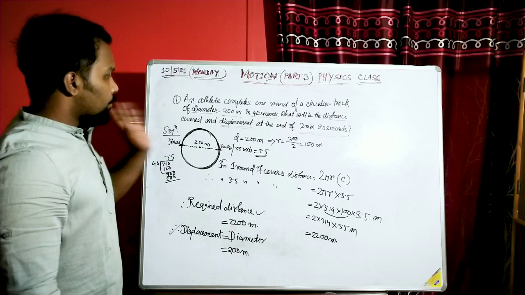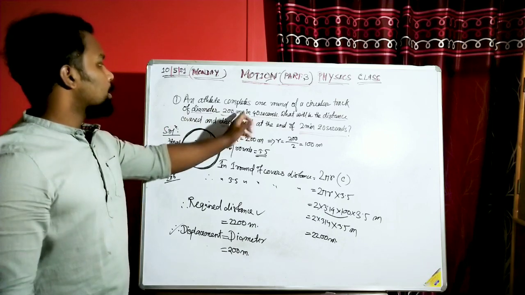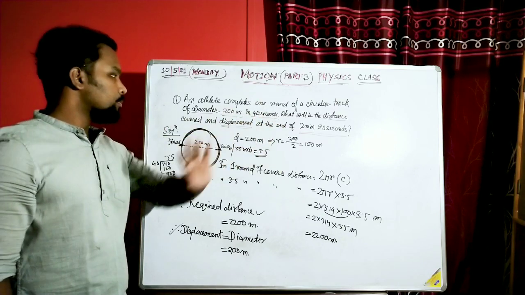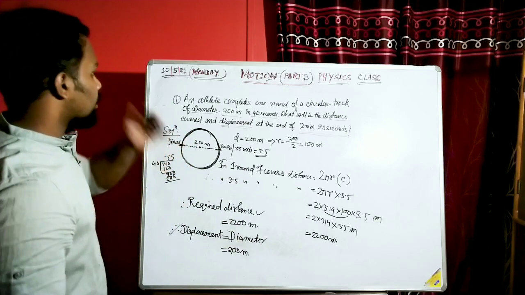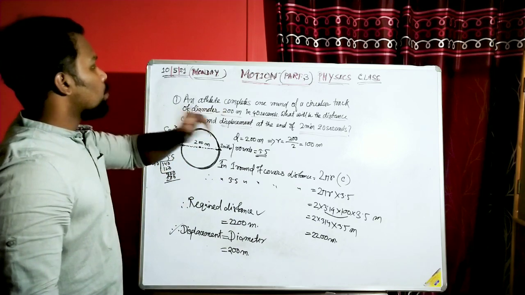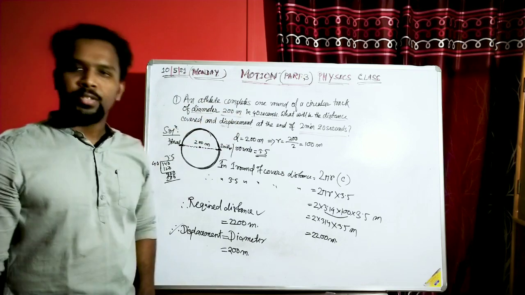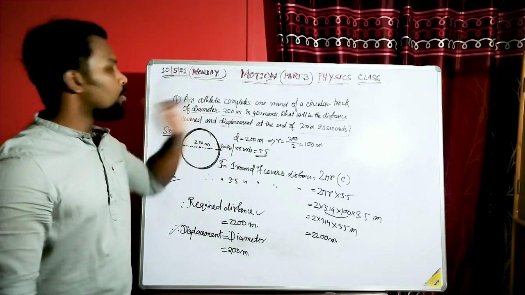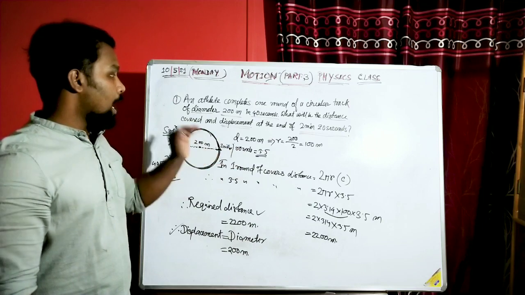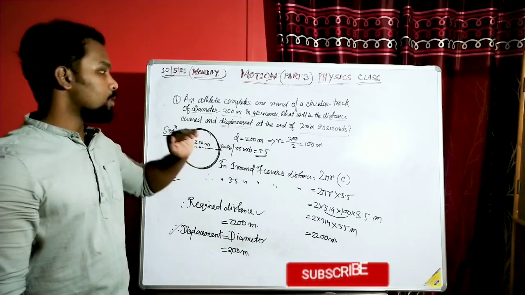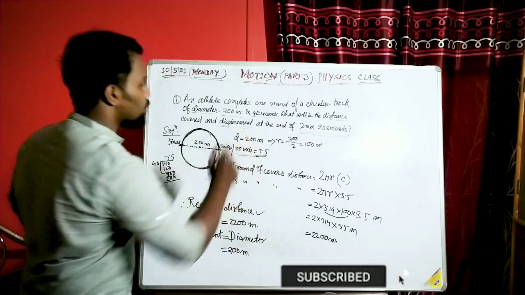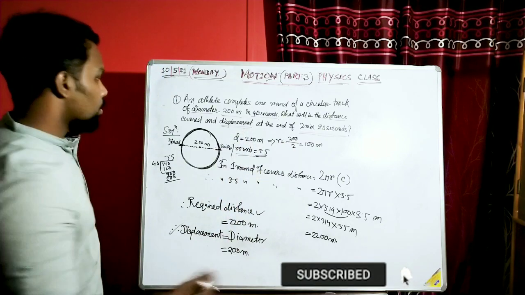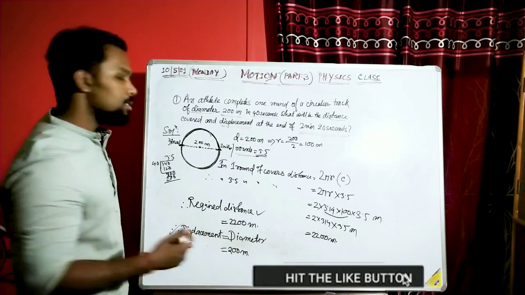So first we have to convert the 2 minute 20 seconds to seconds. We have got 140 seconds. Now if it covers one round of 200 meter in 40 seconds, that means it covers one round in 40 seconds. So we have to calculate how many rounds it will complete in 140 seconds. We have got the total rounds as 3.5 rounds. So it is the game of only rounds.